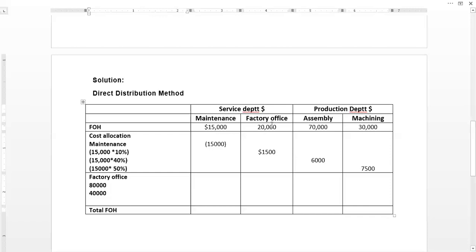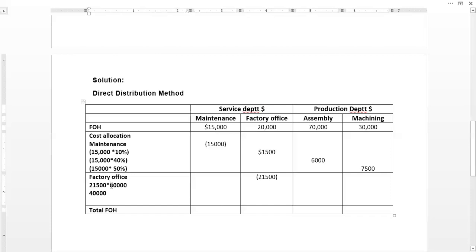So how to distribute this cost? We will not just distribute this 20,000, rather we will be adding this 1,500, the cost we have taken from the maintenance department. 20,000 plus 1,500, the answer is 21,500, and we will be distributing this total 21,500 to assembly and machining department. And the basis of allocation is direct labor hours.